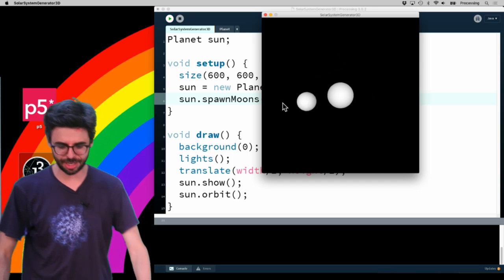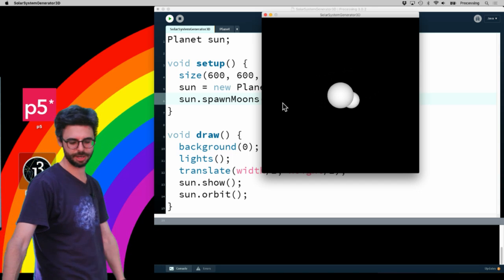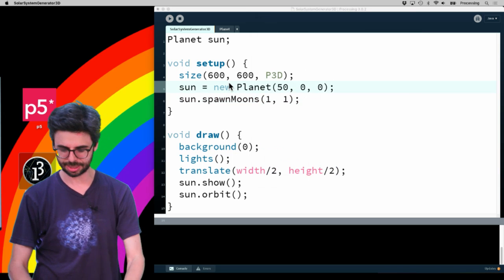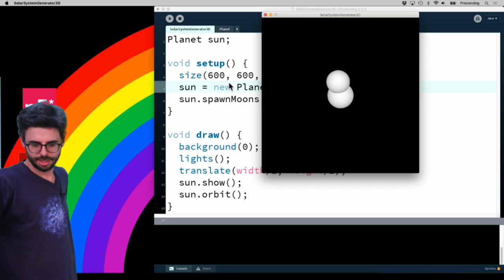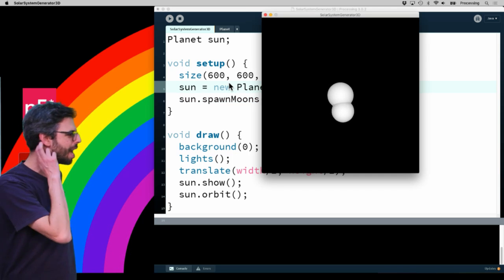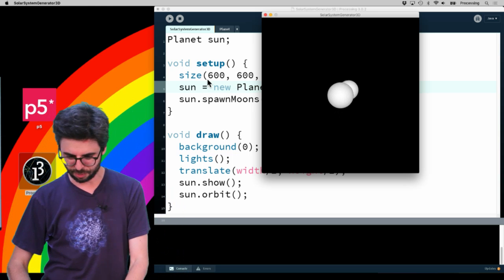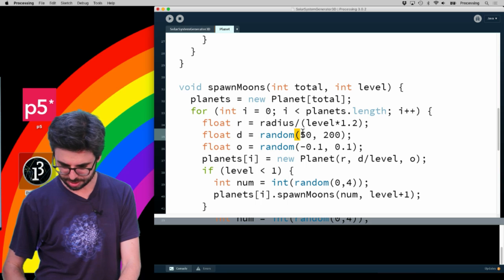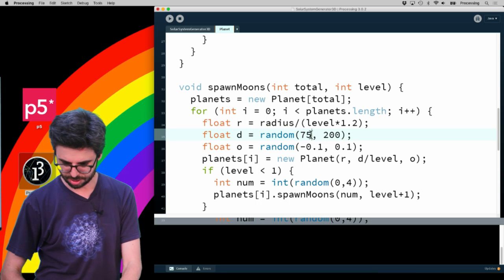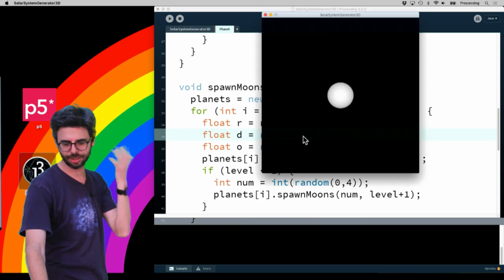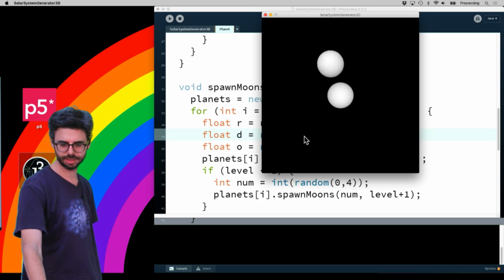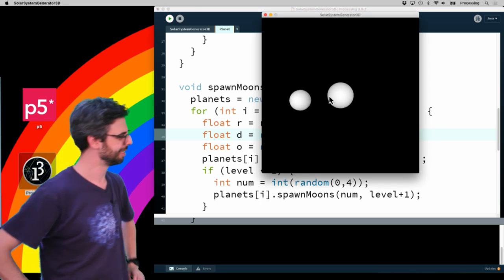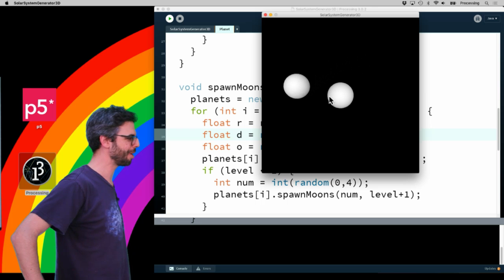Now I got something kind of accurate there, but remember we're going to get random values each time. So let's try running this again. Yeah, I don't know why I got things that looked so weird before. Let's hold on. The distance, by the way, should just be related to the radius, I just realized. Yeah, this looks good. Seems to be doing what I want it to do now.